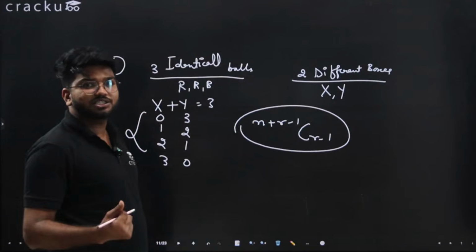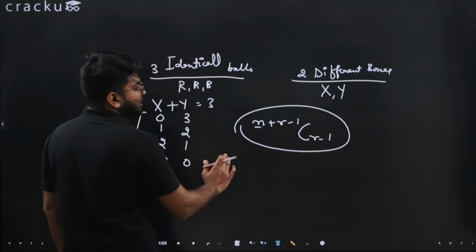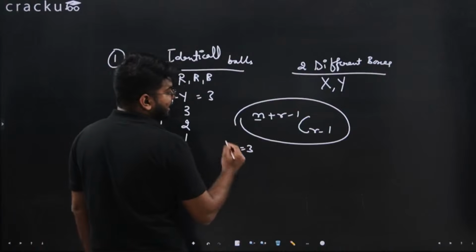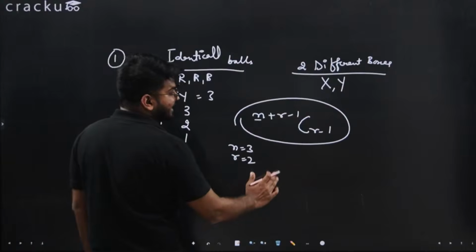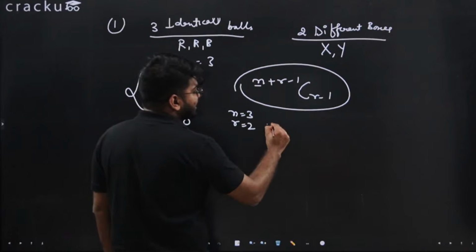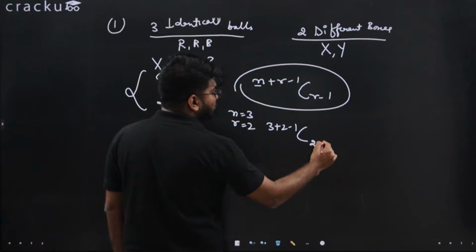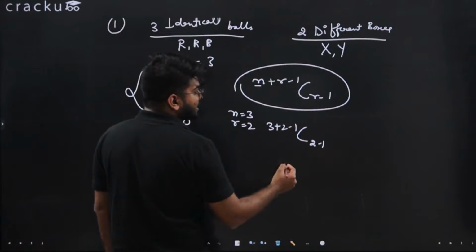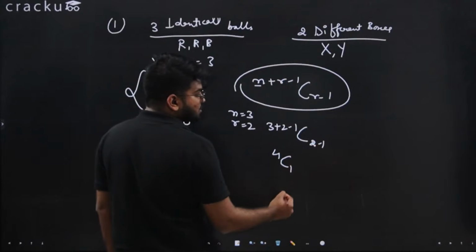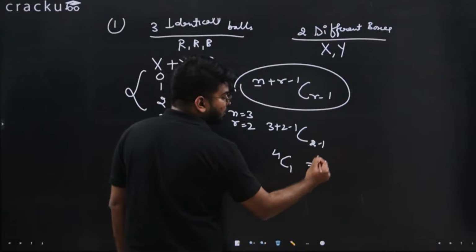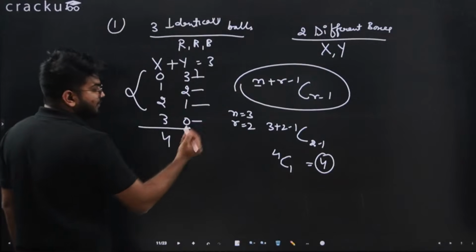How many different combinations can you make? For example, there are n balls, n we know is 3, and there are 2 boxes, so r is equal to 2. Now if you put that here, we have 3 plus 2 minus 1 C 2 minus 1. 3 plus 2 minus 1 is 5 minus 1, 4, C 2 minus 1 is 1. 4C1 is nothing but 4 only, which is what we have done. First case, second case, third case and fourth case.